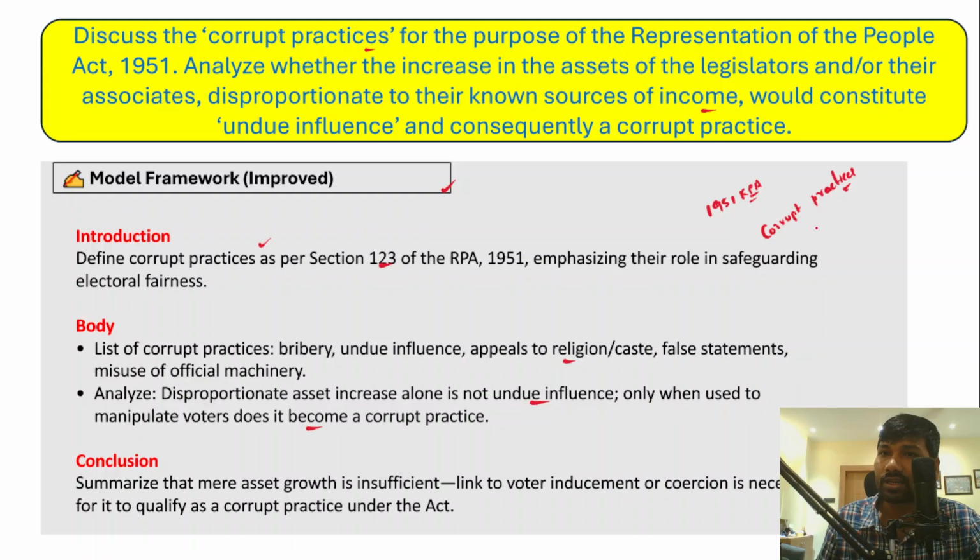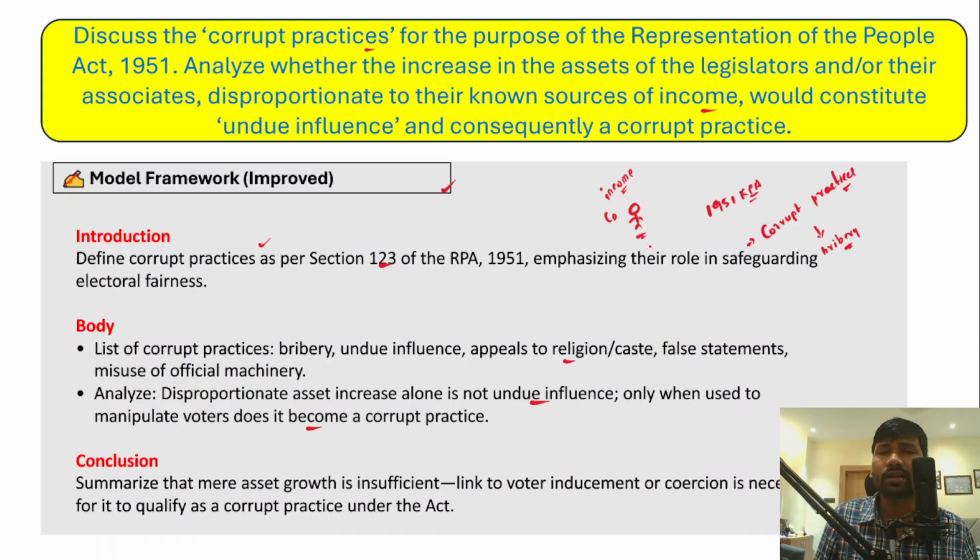For example, bribery is a corrupt practice, and muscle power and money power are also corrupt practices. Now in this case, every contestant in the elections may have a certain income source. Imagine that this particular contestant has a disproportionate asset.